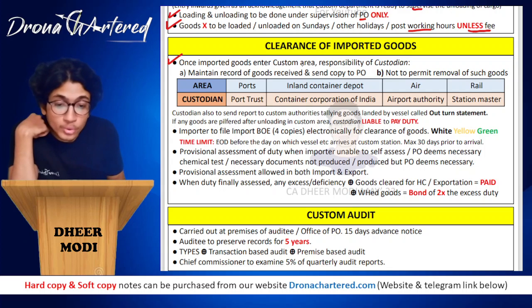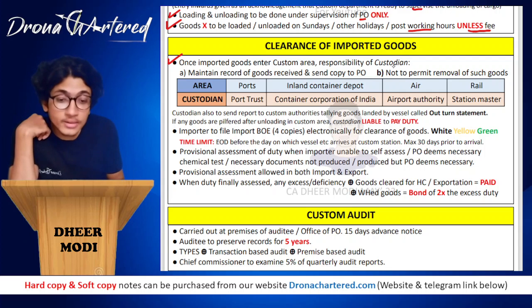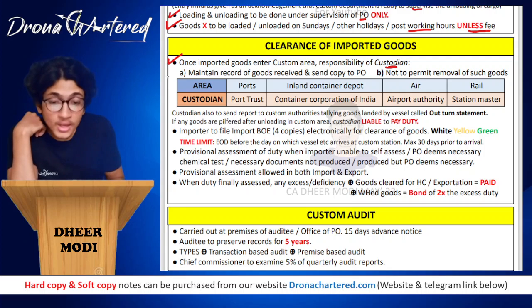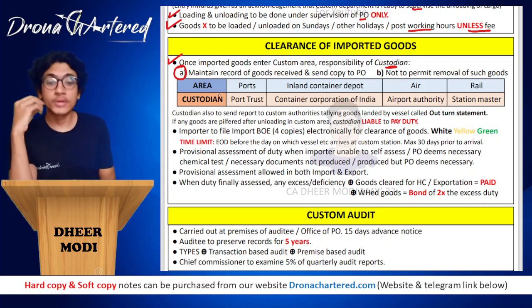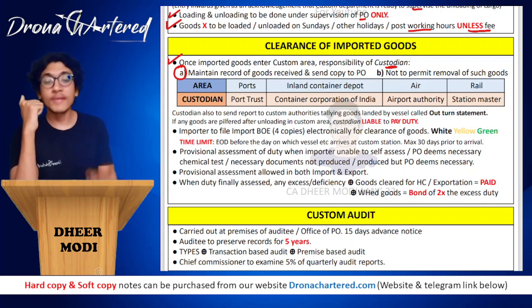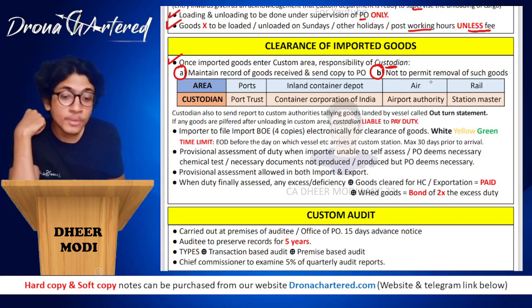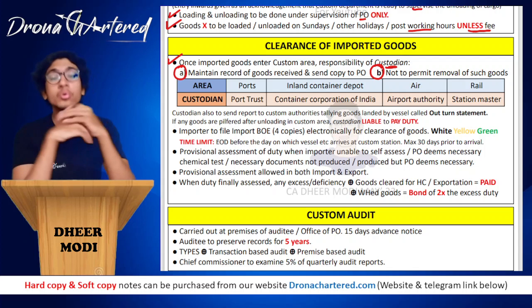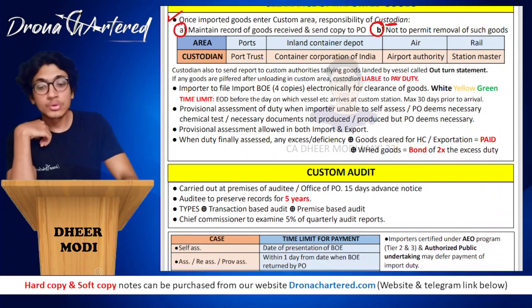Once the imported goods enter the customs area, it is the responsibility of the custodian to maintain records of goods received and send a copy to the PO. And second, he will not permit removal of such goods, because you have to pay customs duty. You have to do clearance for home consumption. Only then will we allow you to remove these goods from here.